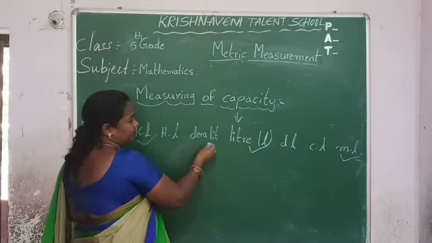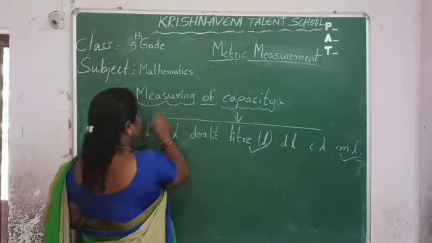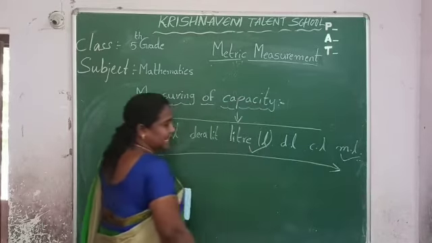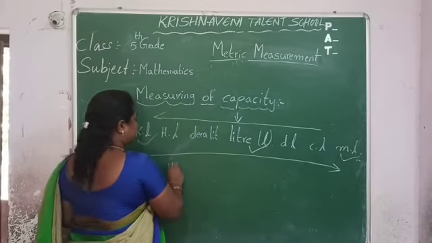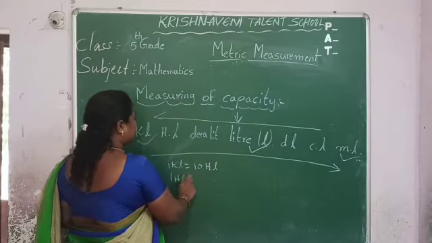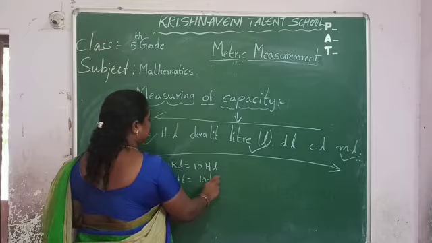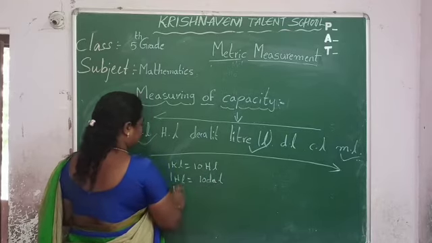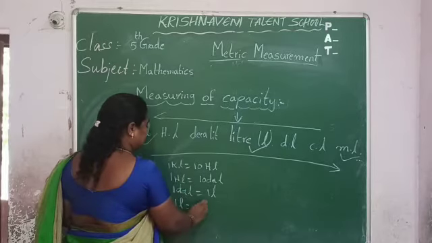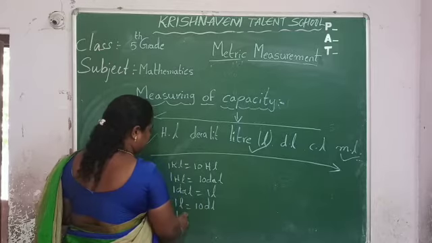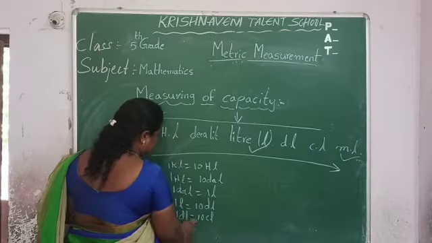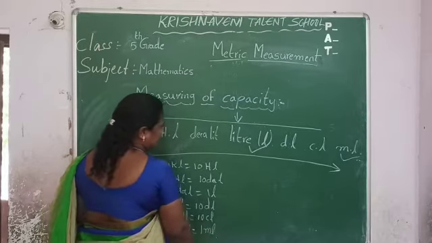So, here, every time if you move right to left, it is increased 10 times. Left to right, decreased by 10 times. So here 1 kiloliter is equal to 10 hectoliter. 1 hectoliter is equal to 10 decaliter. 1 decaliter is equal to 10 liter. 1 liter is equal to 10 deciliter. 1 deciliter is equal to 10 centiliter. 10 centiliter is equal to 1 milliliter.